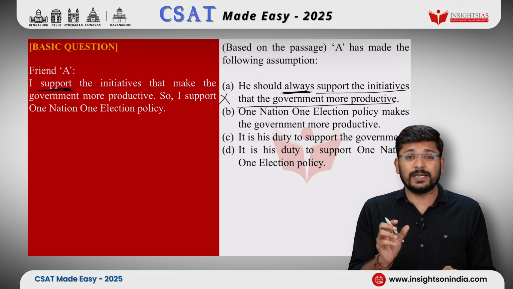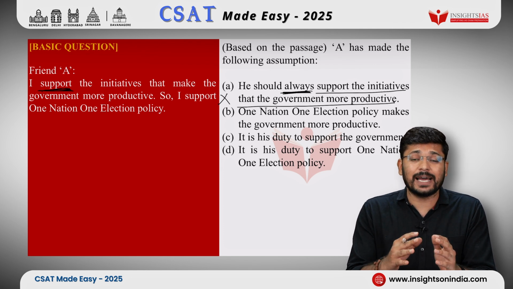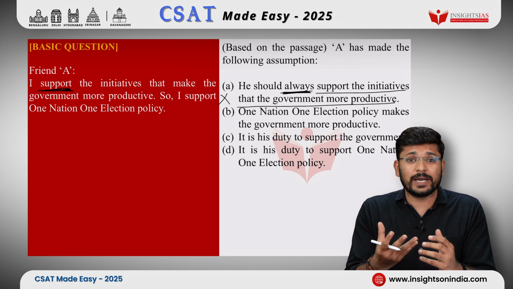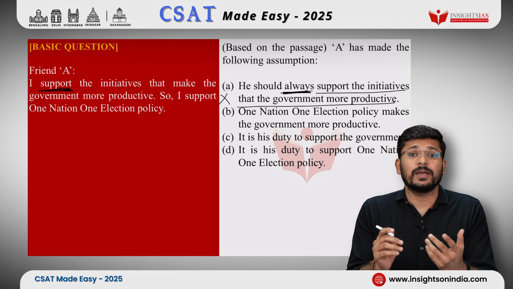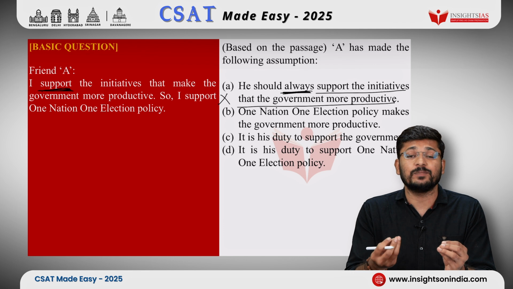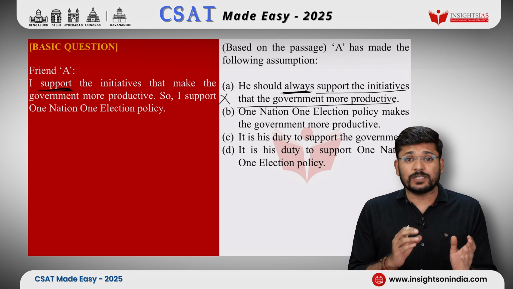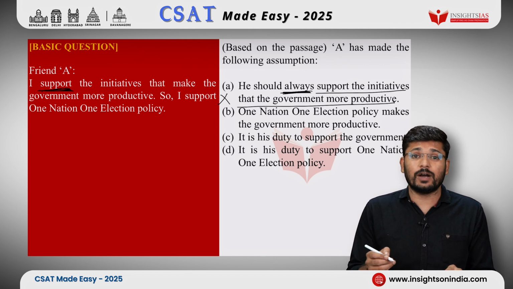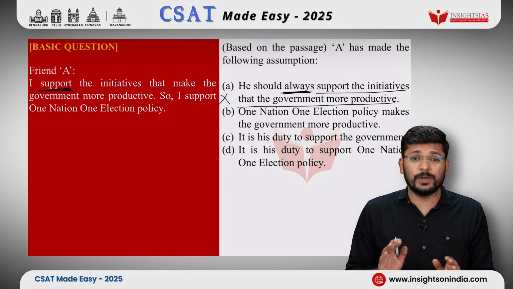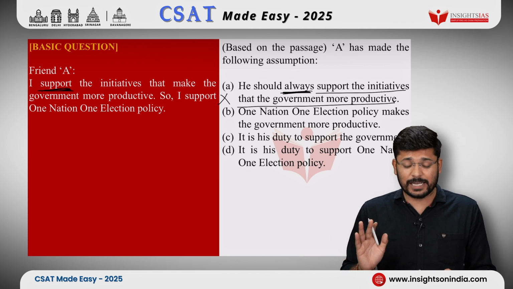However, be lenient with the definition. Especially in the UPSC CSAT paper, you will be needed to eliminate the answers more than arriving at the correct answer. So, use my definition of assumption. An assumption is something that the author has believed to be true but does not explicitly state. Use it leniently. Don't use it rigidly. Eliminate the options which do not fit the definition. Then choose the remaining option. That will be your answer. What do I mean by this? You will understand better as you go on to the next problems.